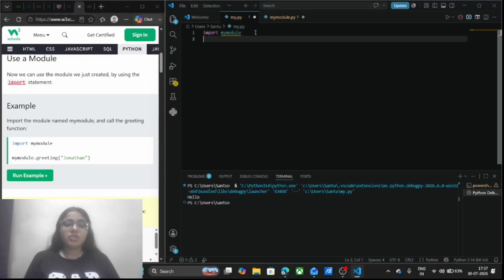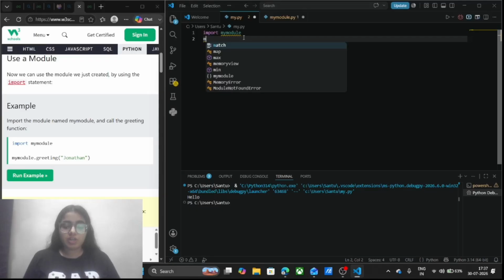Now I want to call that function, so in order to call the function, I will write my module name, which is my module.